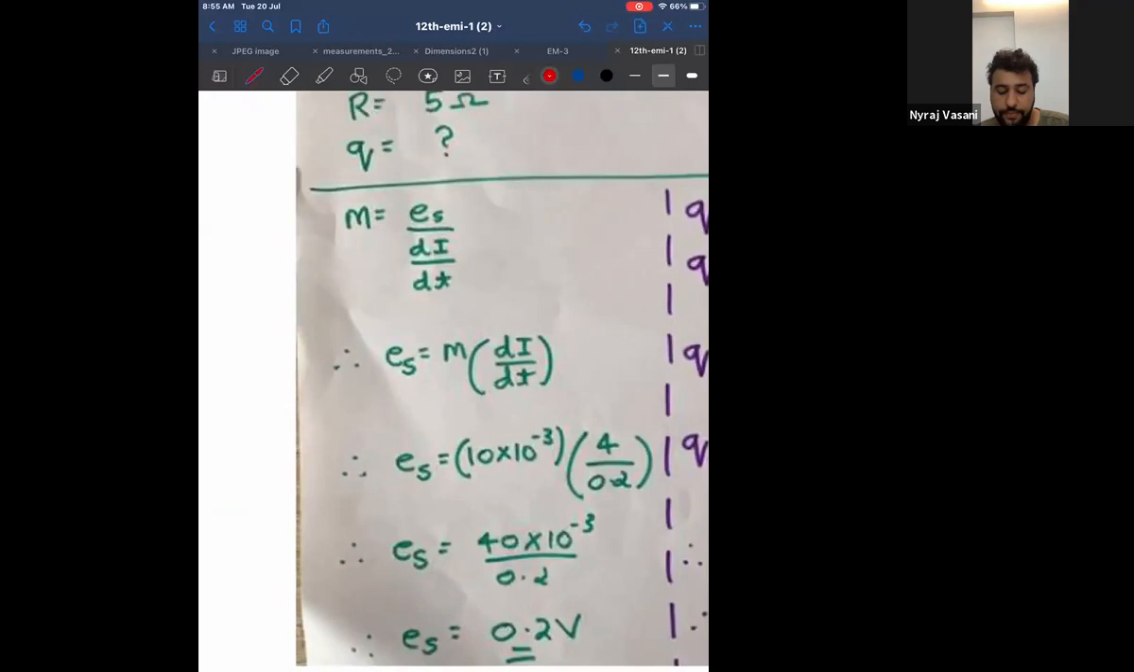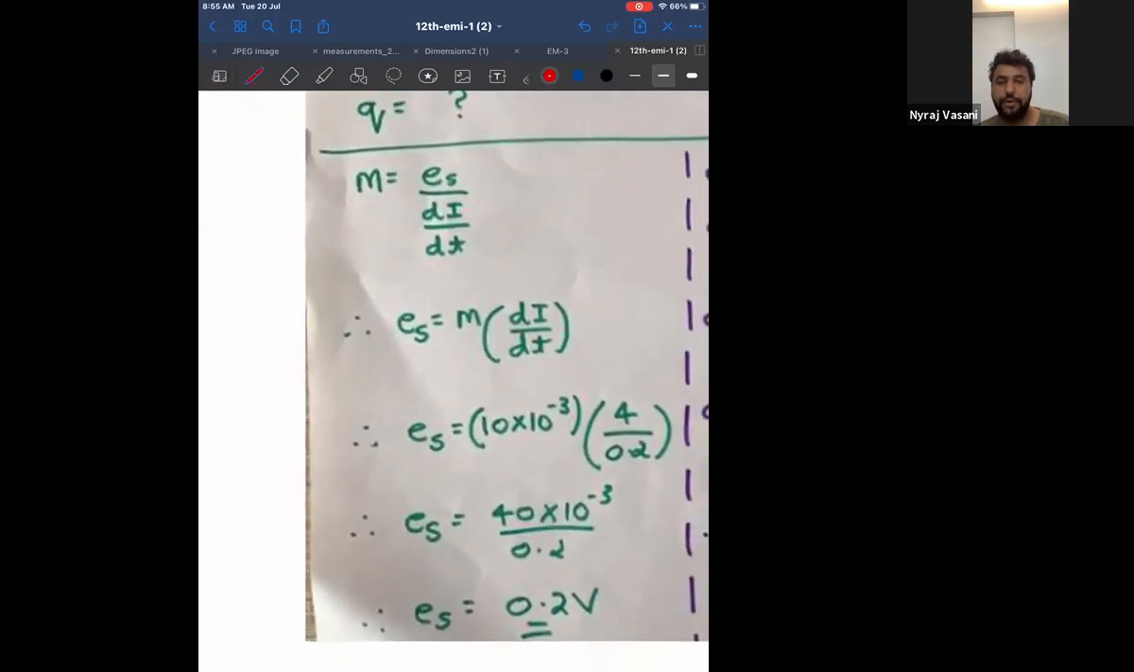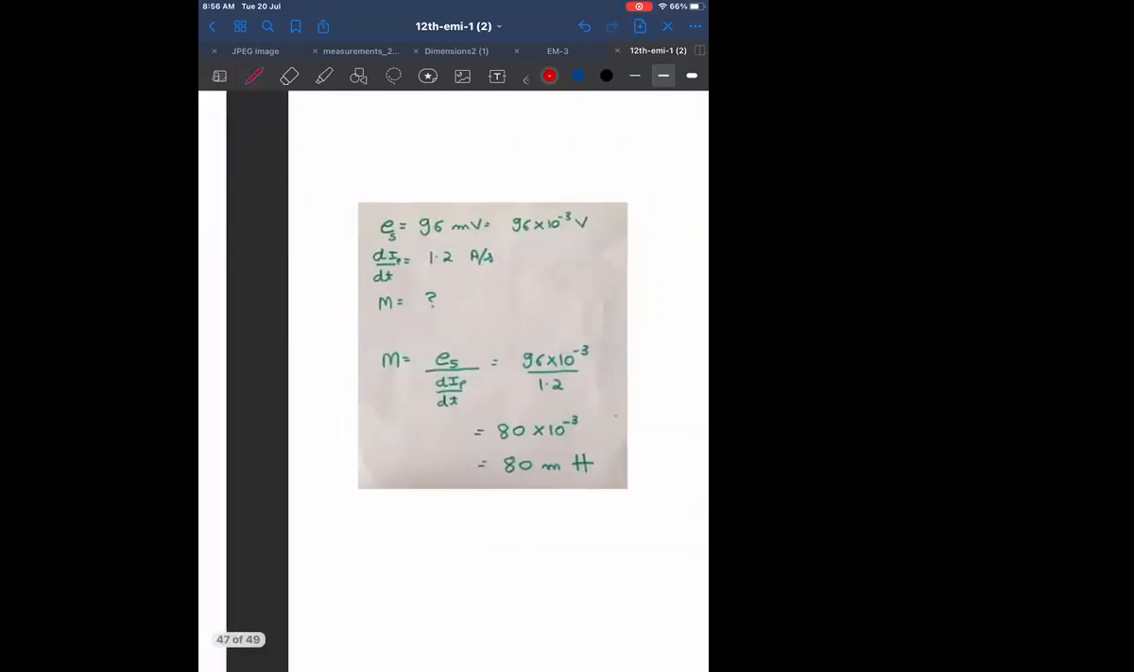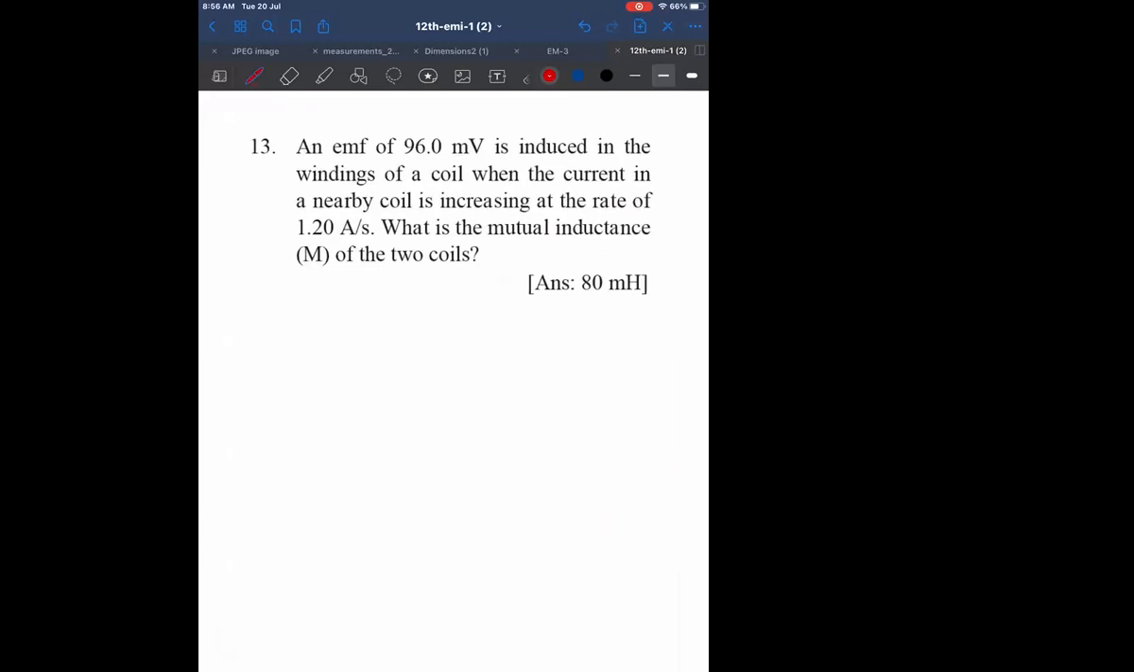Now, if you can see, this is the answer. Tell me if all of you are getting the same answer. I have written the formula, I have written E, I have substituted. Tell me if you are getting the same answer. Answer is 0.2 volt. Check, all of you. Okay. Yes.